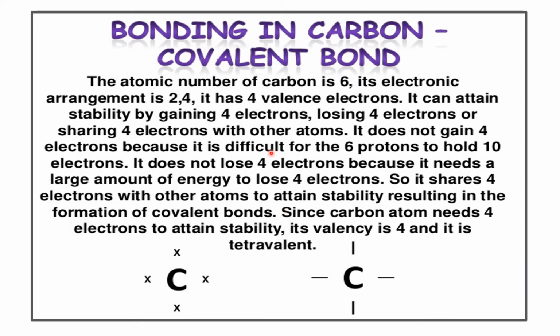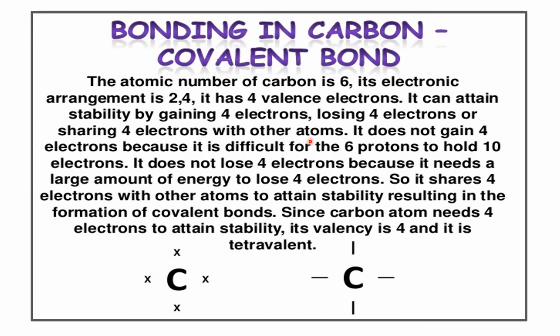The next is about bonding in carbon, the covalent bond. How can the carbon atom combine with other elements and what type of bond is formed? Let's see. The atomic number of carbon is 6. Its electronic arrangement is 2,4, that is 1s2, 2s2, 2p2. Hence it has 4 valence electrons. So to attain stability, it can gain 4 electrons, lose 4 electrons, or share 4 electrons with other atoms.